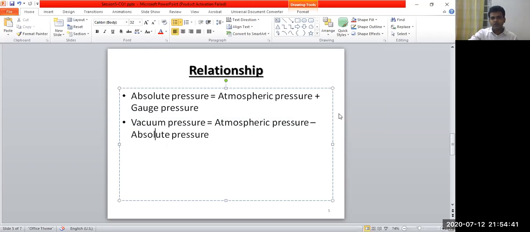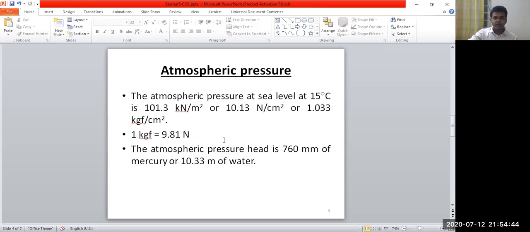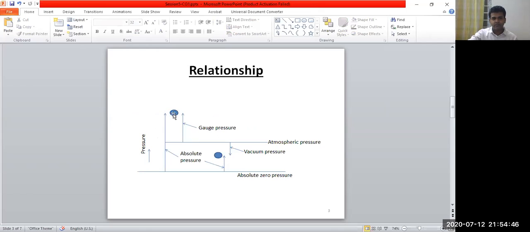From the diagram, it is also clear. This is your absolute pressure. At this point is absolute pressure. So this is the gauge pressure plus this is your atmospheric pressure line. That is, atmospheric pressure plus this gauge pressure is called the absolute pressure.